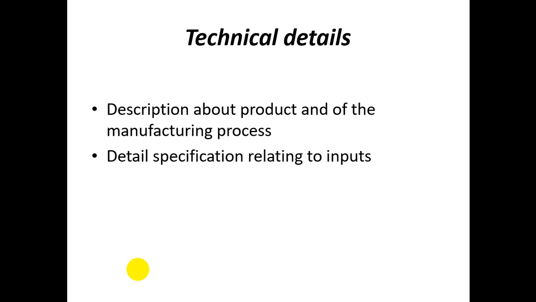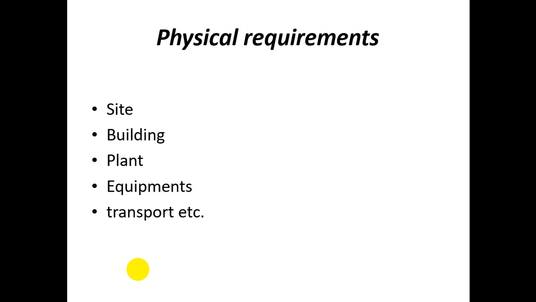Other one is technical details. In the technical details, you have to specify the description of the production or manufacturing process. Also, you have to include the detailed specification relating to inputs, its quality, that means a supply channel. So everything you should consider.